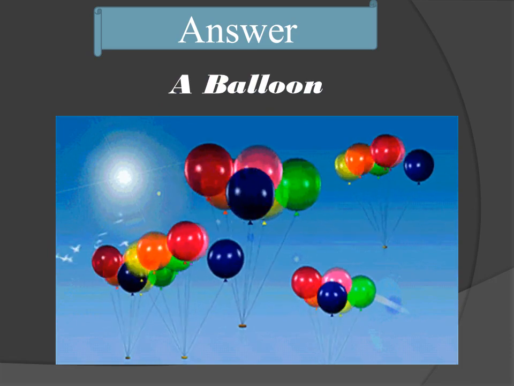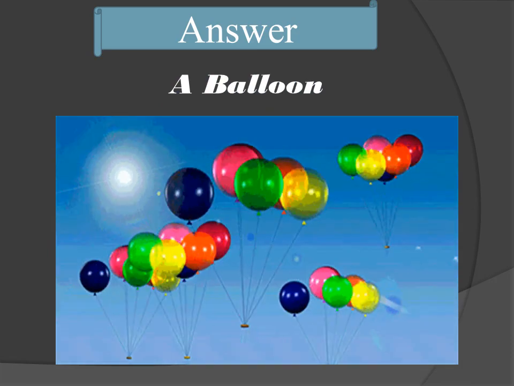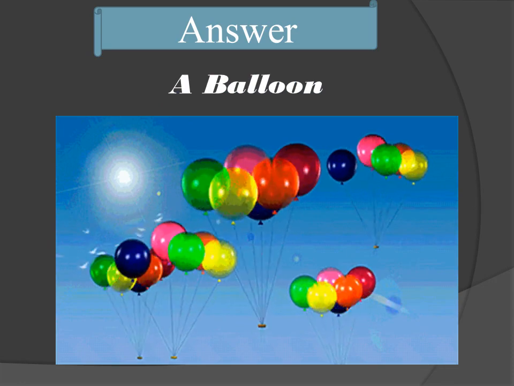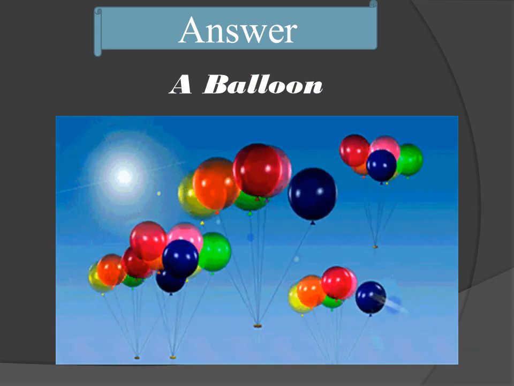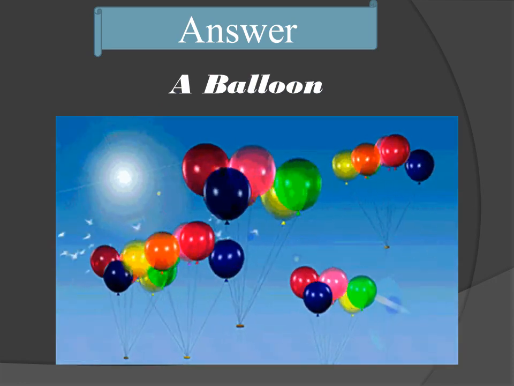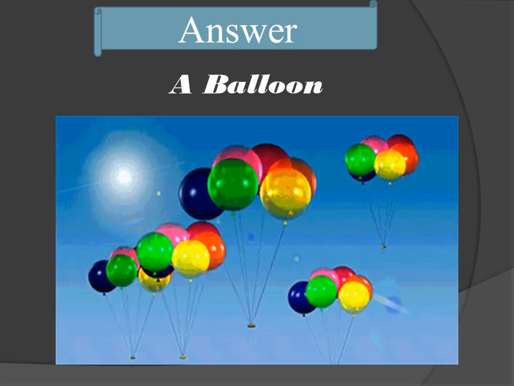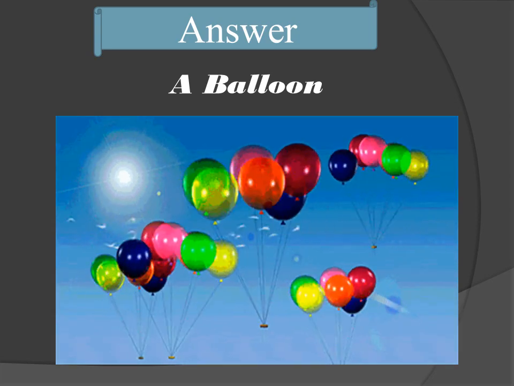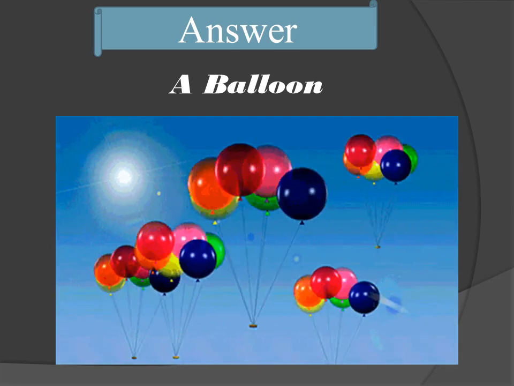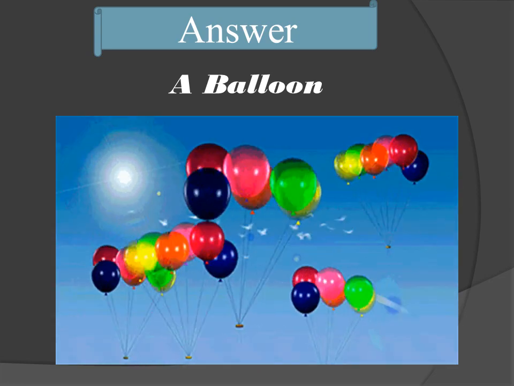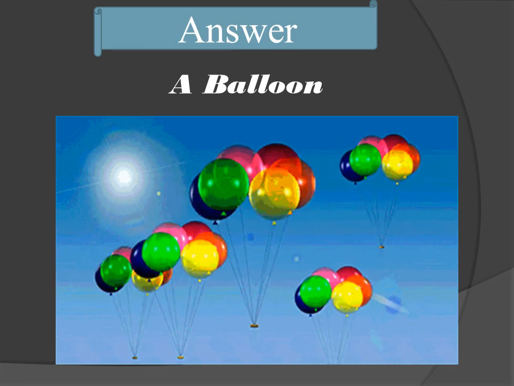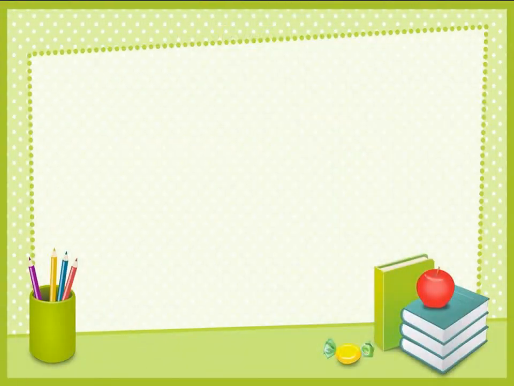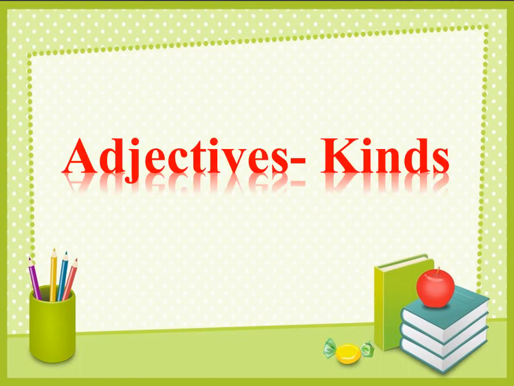What is a balloon? A balloon is a noun. Can you see balloons in different colors? It is in green, blue, pink, yellow, orange and red color. So here we are describing a noun with its kinds. Today we are going to learn about describing a noun. Describing a noun is called adjectives. Today our grammar topic is adjectives and its kinds.